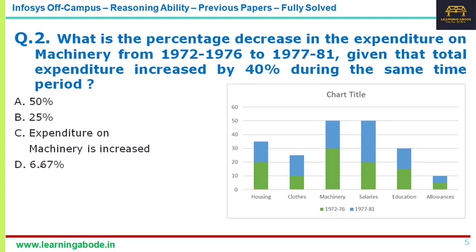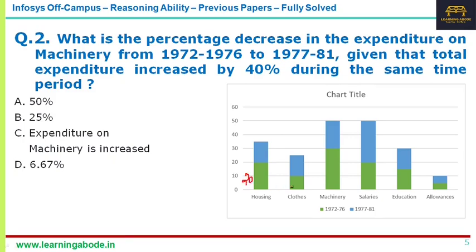The second question, another data interpretation question, is a bar chart based question. Unfortunately, I didn't have the full wordings, so for the data part I have not put out the exact wordings. But if you see, the data here in the chart is in terms of percentage. For example, all the green bars, that's 1972 to 76, are in terms of percentage.